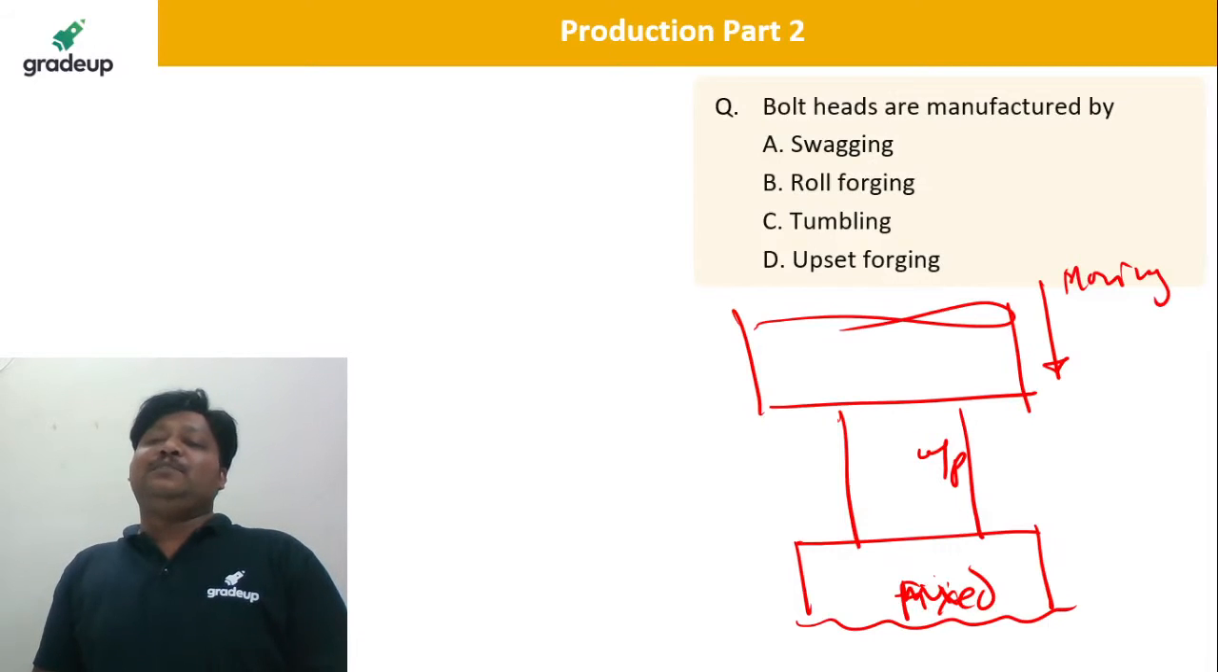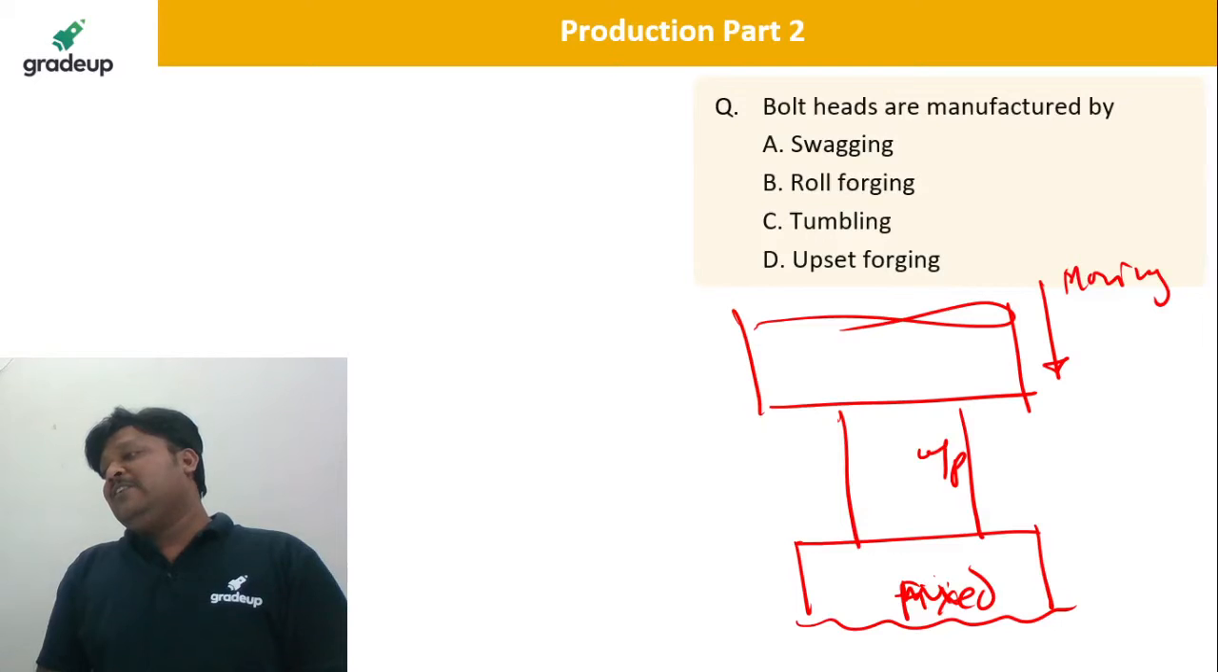Bolt heads are manufactured by the upset forging process basically. Not only upset forging, there are many other operations, but the basic one we start with is upset forging. Lastly we can do the chamfering. Again we require a blocking operation and a finishing operation. Chamfering is there for the head. Yes, very good. D is correct. Any other?